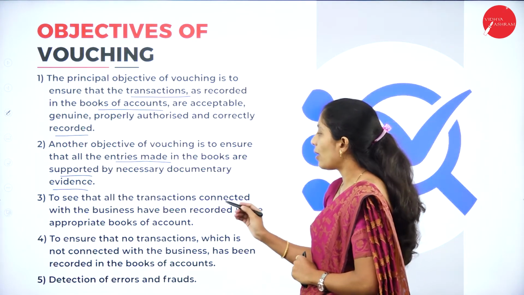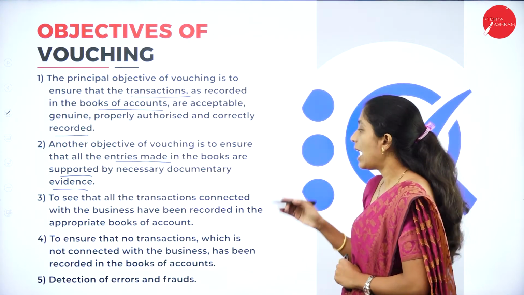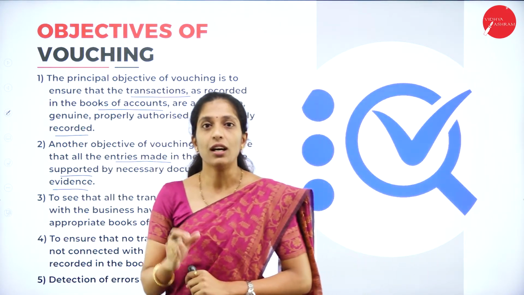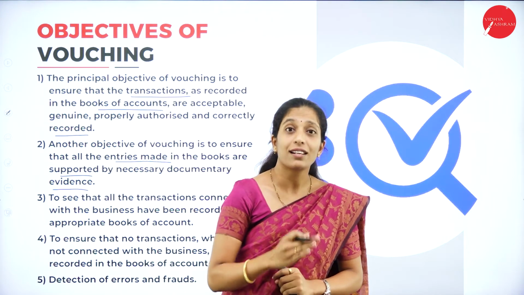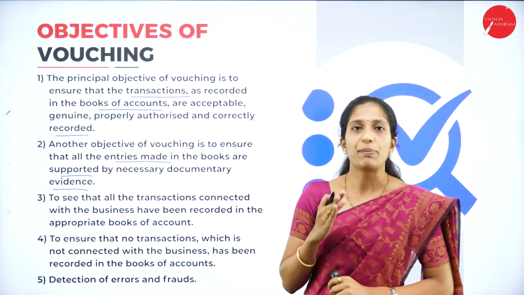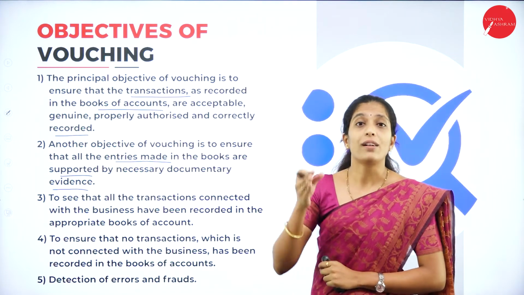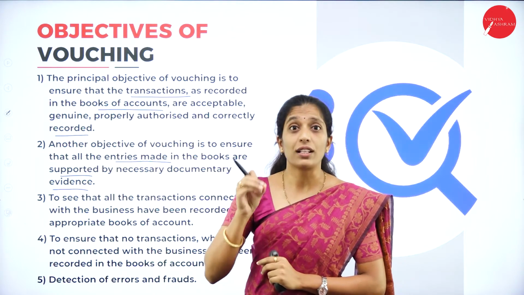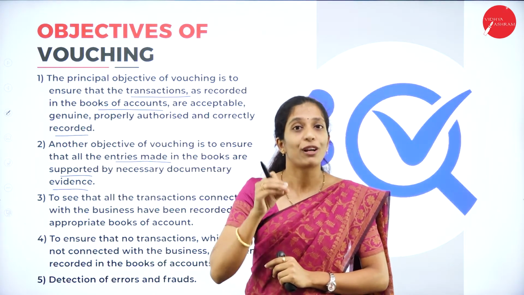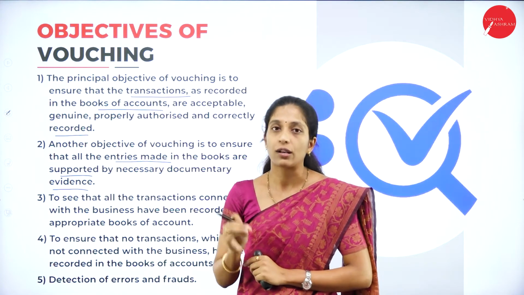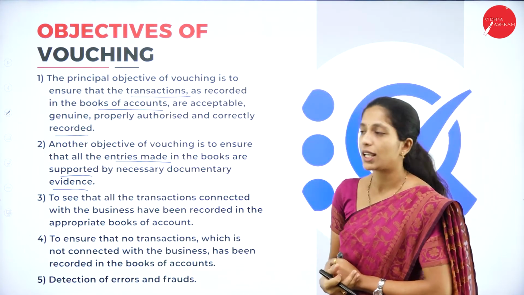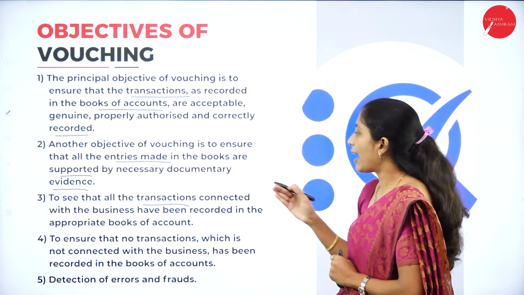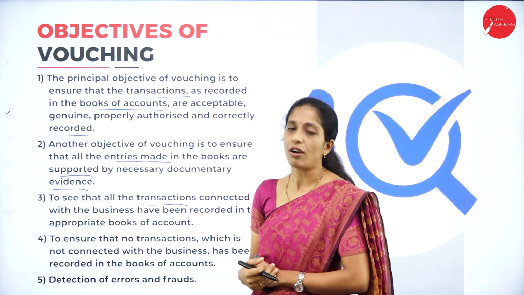Next, to see that all the transactions connected with the business have been recorded in the appropriate books of accounts. For example, a voucher which is not connected with the business is a fake voucher, right? So the main purpose of vouching is to see that the documentary evidence and the transactions are connected to each other, whether that transaction as well as the voucher belongs to that organization or not. In order to verify that, vouching is done to see that all the transactions connected with the business have been recorded in the appropriate books of account.